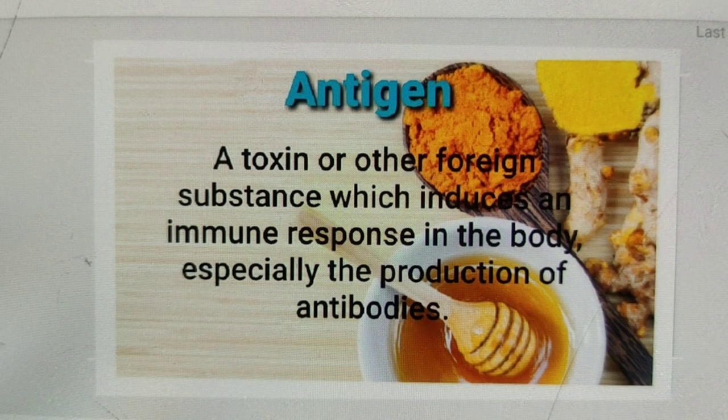And haptens, that is incomplete or partial antigens, are substances which are incapable of inducing antibody formation by themselves but can induce antibodies on combining with larger molecules, normally proteins, which serve as carriers.